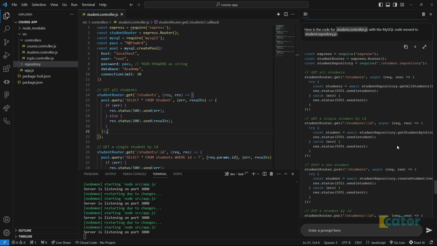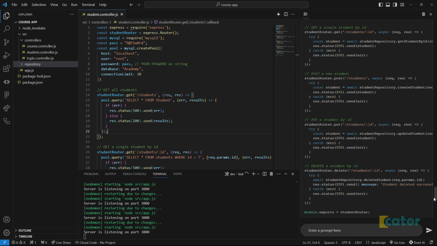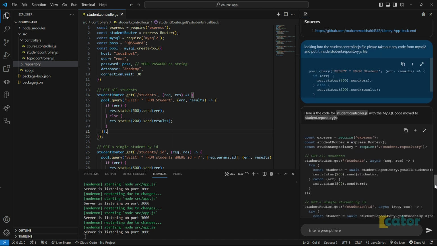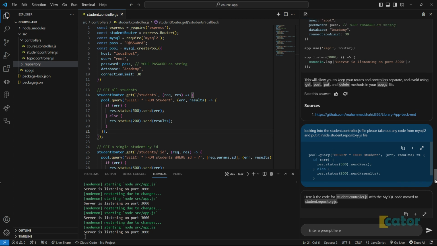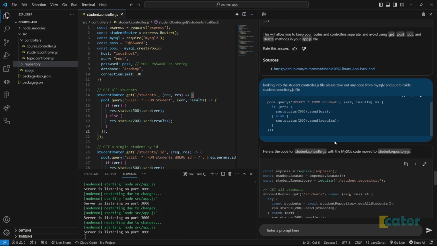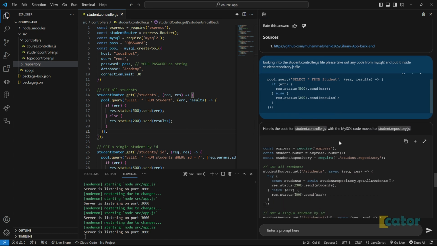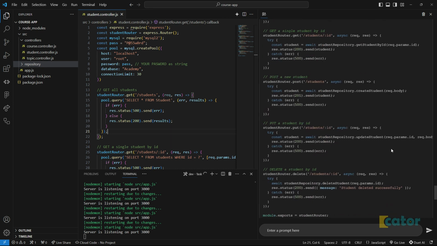Okay, looks like it's bringing something. Looking into that is a code for whatever code moved to that.